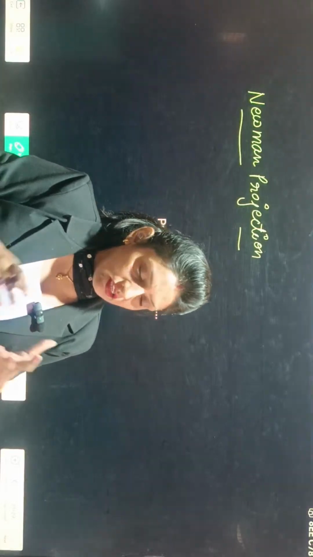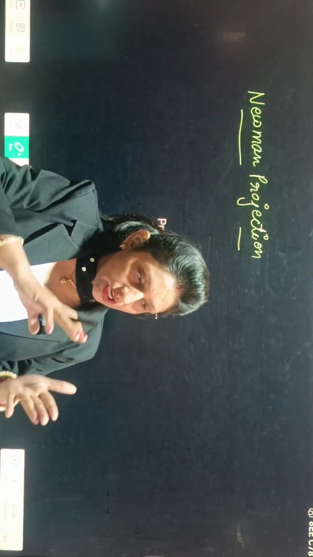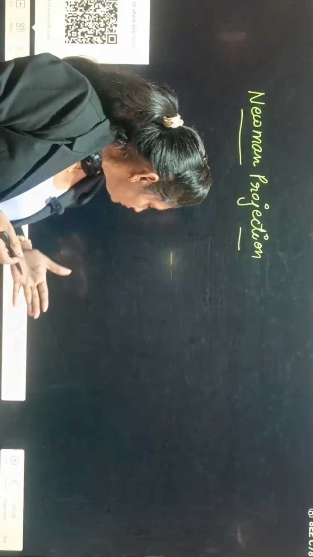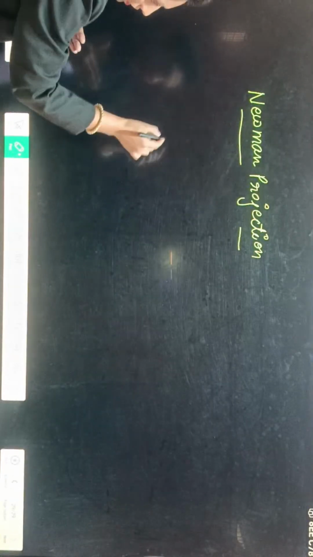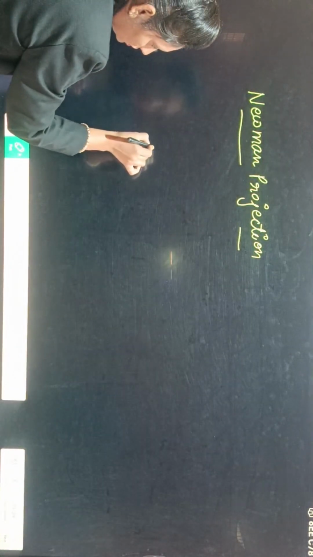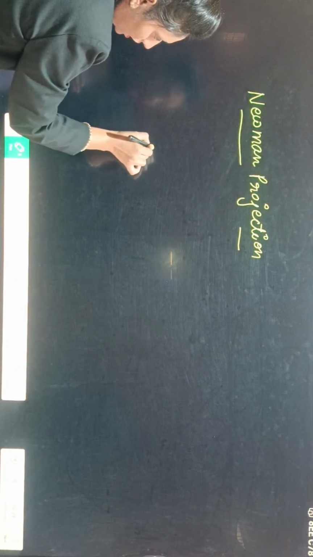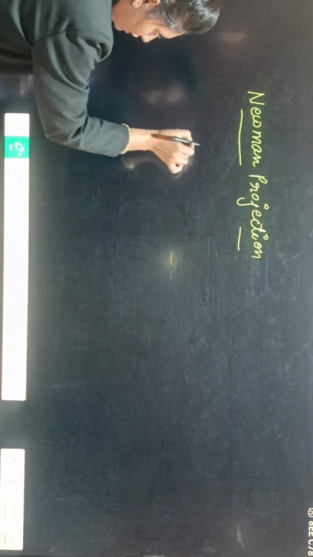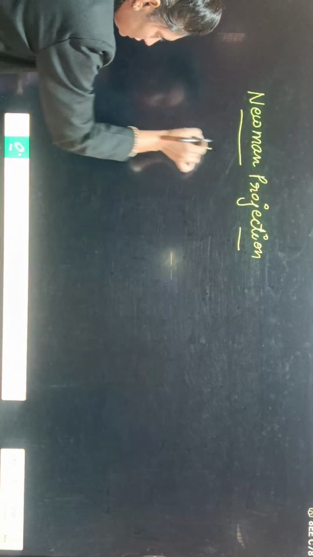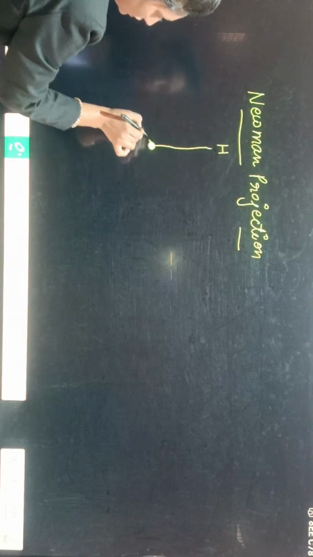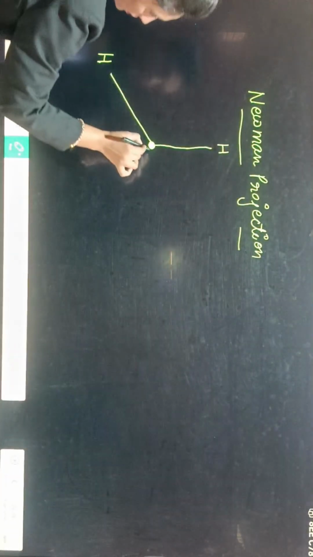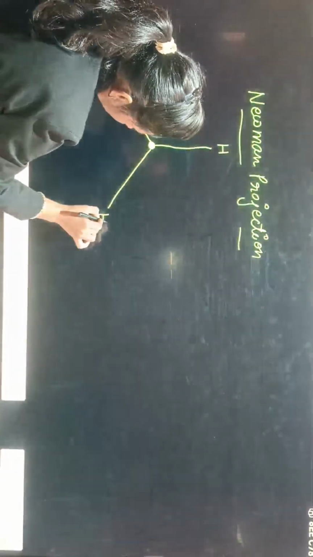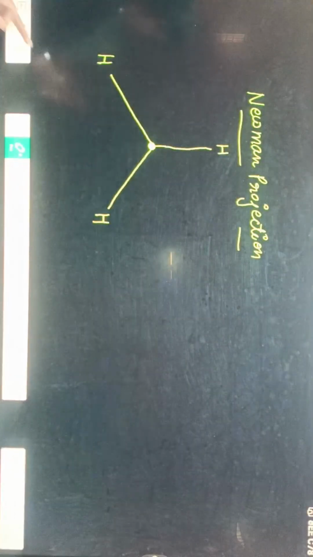Staggered is that in which both carbon... in Newman projection, the one carbon which is the fixed carbon, we will show with a point only. Okay, and these are the hydrogens of the fixed carbon.